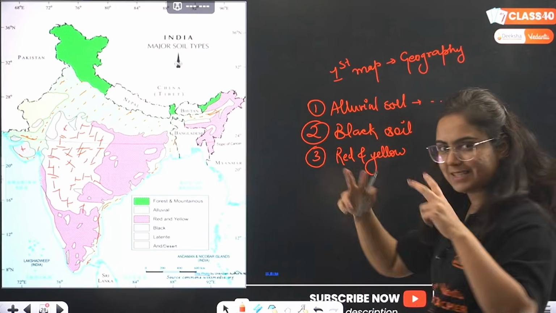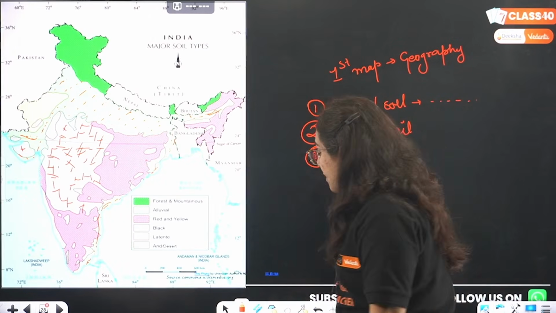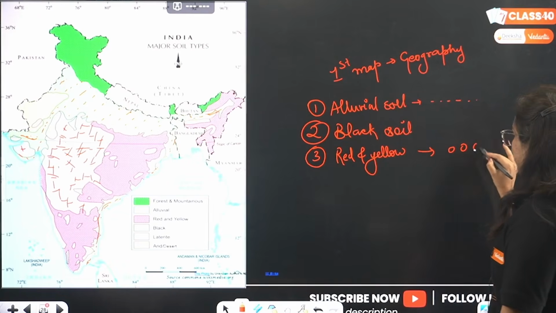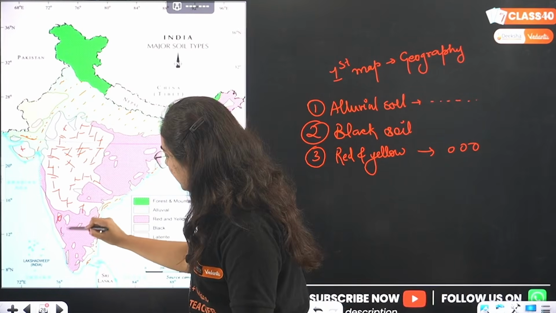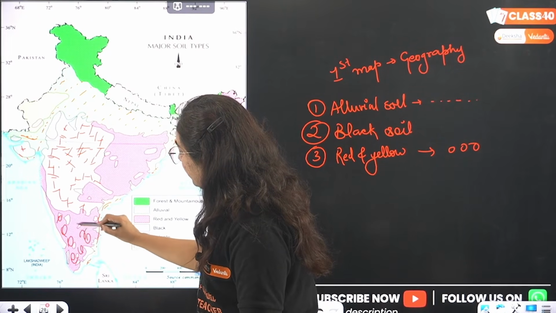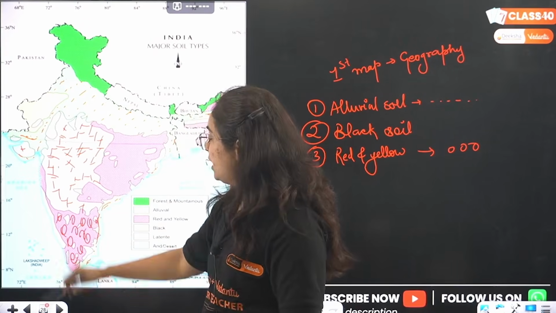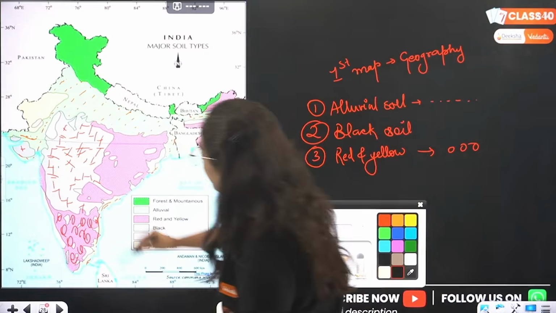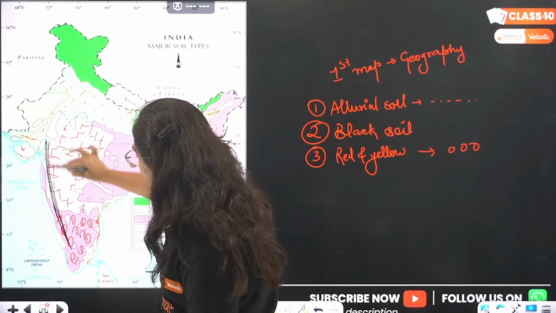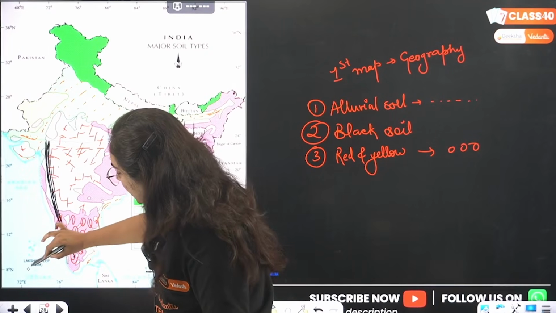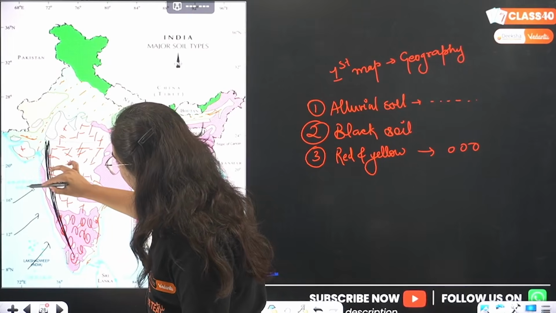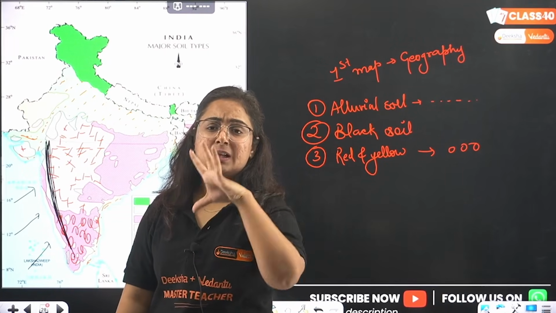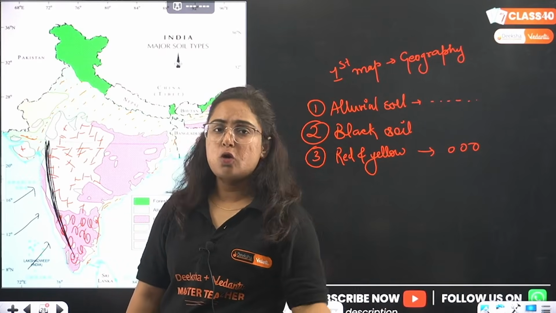Okay, friends. So where is this red and yellow type of soil found? It is found in parts of southern India, where rainfall is not so high. So these are the Western Ghats. Pay attention to it. Let me mark it. Here there are the Western Ghats. As wind comes from here, what happens? The Western Ghats do not stop the winds, but allow the humidity to drop over there.